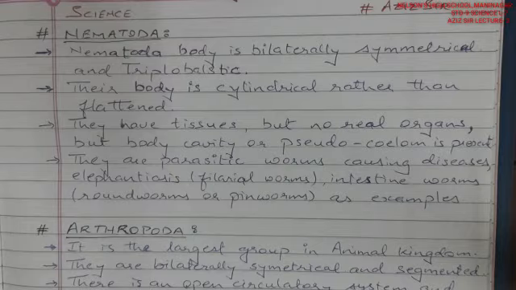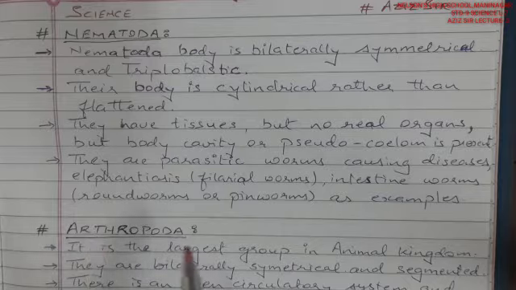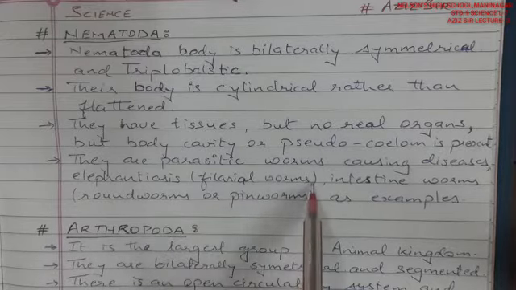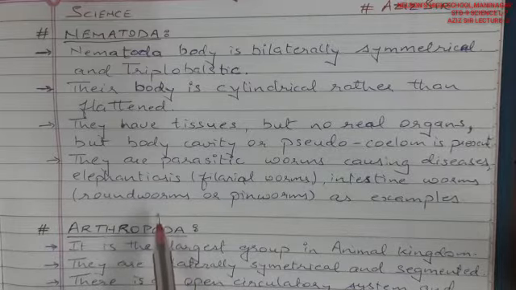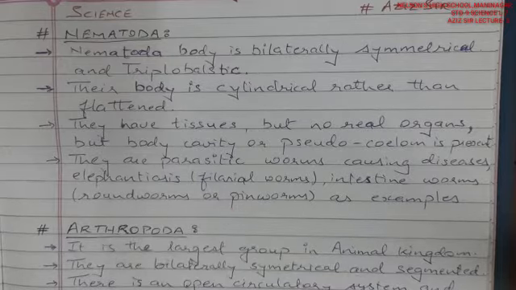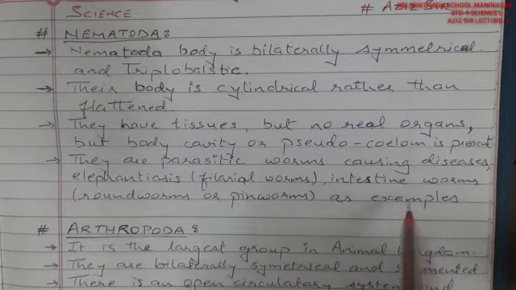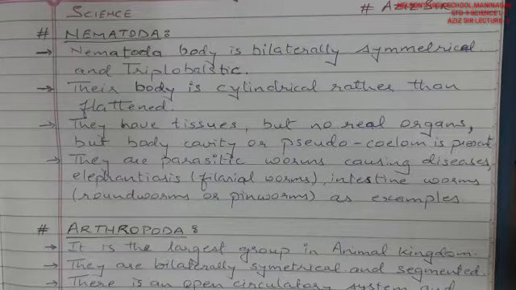Pseudocoelom is basically an area where the digestive tract and the body wall have space between them so that the organs can function well. So this cavity is present here. They are basically parasitic worms and cause diseases. For example, elephantiasis, which is caused by filaria worms, and intestinal worms called roundworms or pinworms are certain examples of it. Fine. Nematoda.